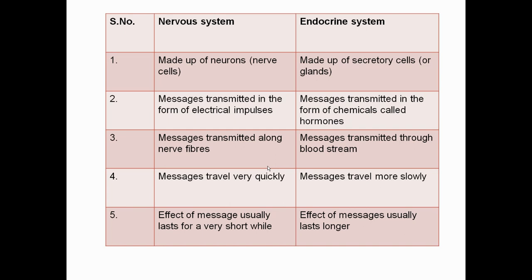In the endocrine system, the messages are transmitted through the bloodstream. In the nervous system, the messages are transmitted in a very quick manner, but messages in the endocrine system travel at a much slower pace. In the nervous system, messages last for a very short period of time, but in the endocrine system, the messages last for long.